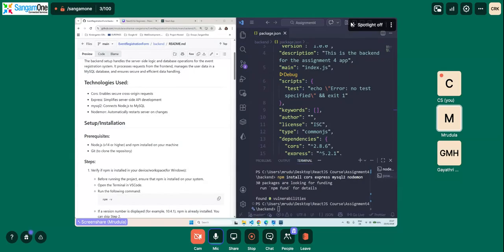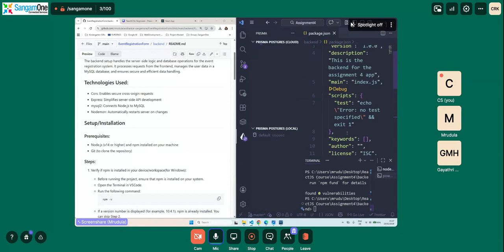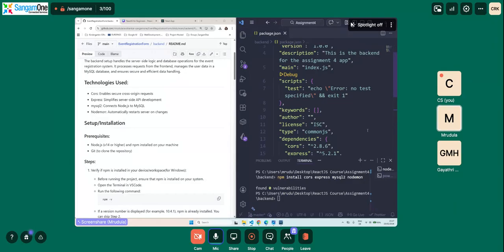Whenever there are some changes in our code, say for example, we create a new request. Normally there is post or fetch, correct? Post is for storing the data and fetch is for fetching the data that is already in the database. Say for example, we add a new API or a new route to our application. Without NodeMon, we need to stop our server and restart it in order to reflect the new changes.